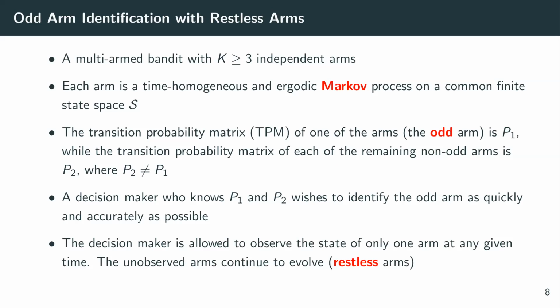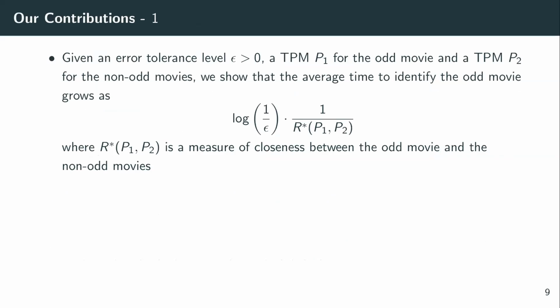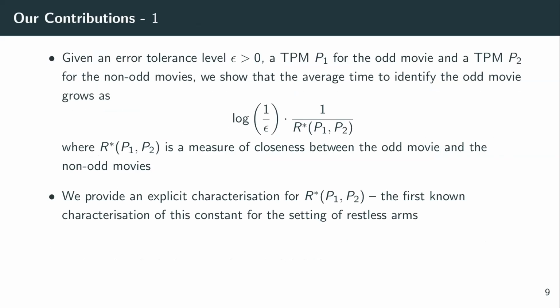The decision maker is allowed to observe the state of only one of the arms at any given time, and the unobserved arms continue to evolve, making the arms restless. And also, let us bear in mind that the decision maker has a trembling hand. So with this, we now highlight our contributions. Given an error tolerance epsilon, and transition matrices P1 and P2, we show that the average time to identify the odd movie grows as logarithm of 1 over epsilon times 1 over r star of P1, P2, where r star is a closeness. It's a constant that captures the closeness between the odd movie and the non-odd movies. We provide an explicit characterization for r star, and this happens to be the first such characterization of this constant for the setting of restless arms.